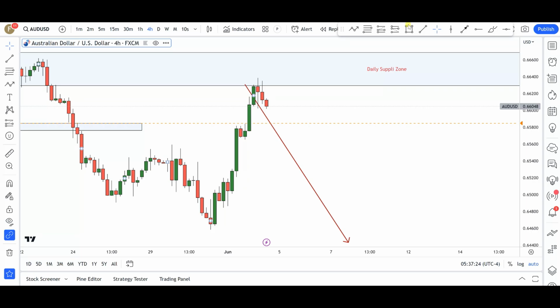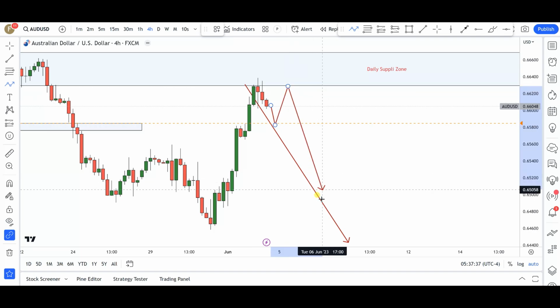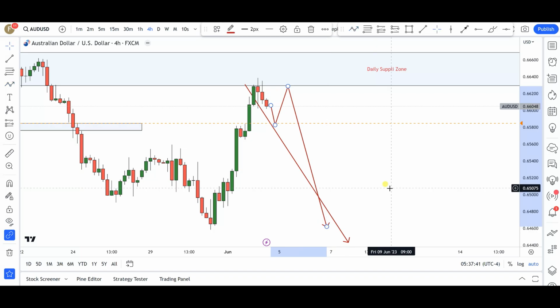Personally, the kind of price action I would like to see in this pair right now is maybe price giving us a push to the downside into this particular area, and then maybe a little push to the upside, from where I will expect the bears to come in with momentum to the downside. All right, so that's it for Australian dollar US dollar.